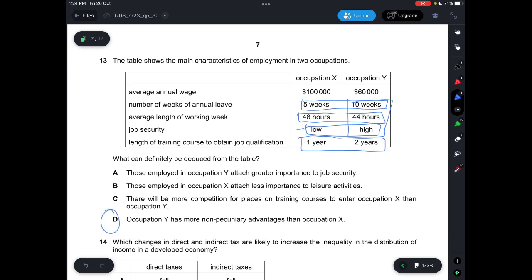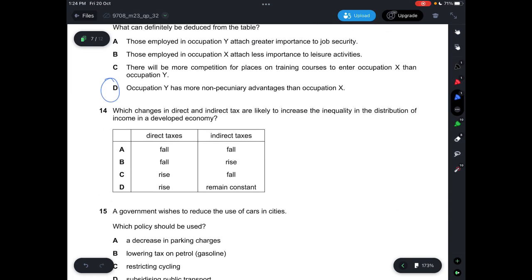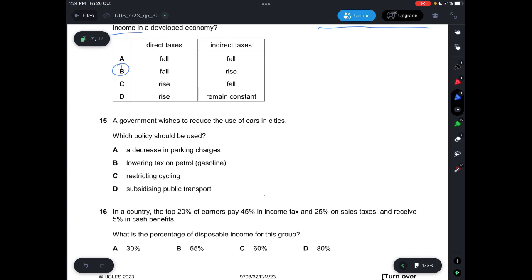So answer is D. Question 14, which changes in direct and indirect tax are likely to increase the inequality in the distribution of income in the developed economy? So direct taxes will fall and indirect taxes would rise. So answer is B. Question 15, a government wishes to reduce the use of cars in cities. Which policy should be used? A is incorrect because if you decrease parking charges, people will use cars.